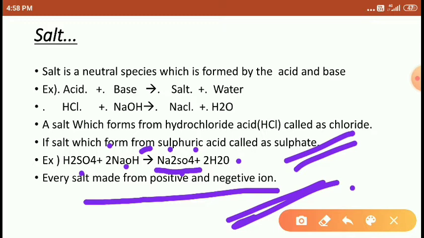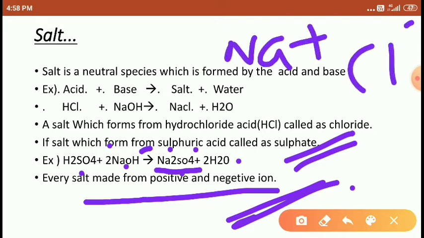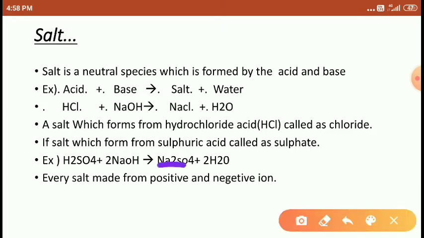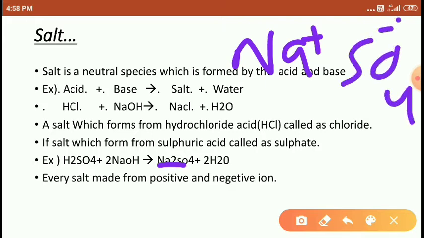Na is positive, chlorine is negative. Similarly, this salt is made from Na which is positive and sulfate which is negative. So every salt is made from positive ions and negative ions, both combine to form this salt.